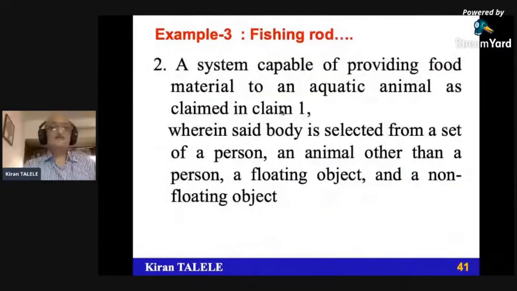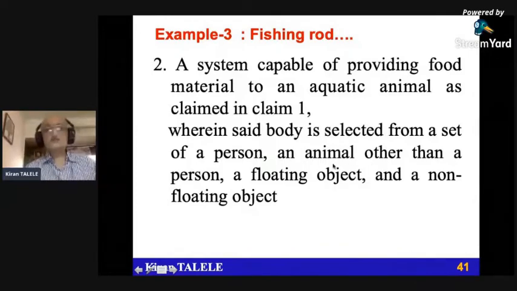The important feature we write in the dependent claim: wherein said body is selected from a set of a person, an animal other than a person, a floating object, and a non-floating object. So the body of your system is selected from a set of person, an animal.